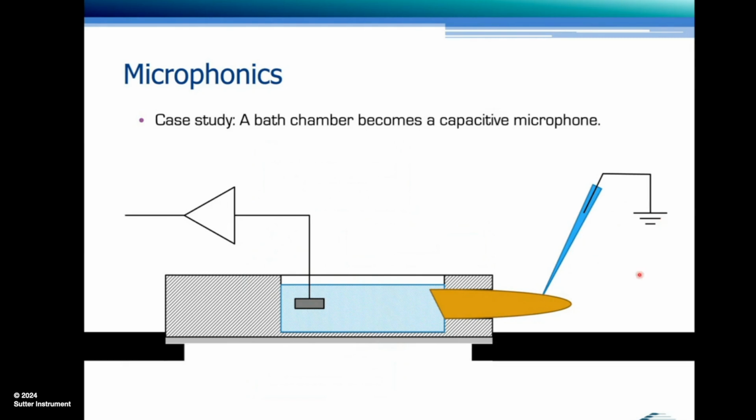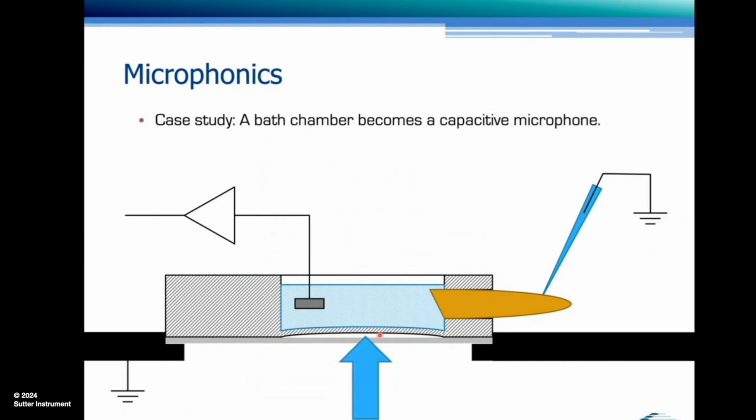And the whole thing sat on a stage that was also grounded. And of course, that causes a capacitance between the conductor here and the grounded stage. And what happened over time is the bottom of the recording chamber detached from the microscope slide.